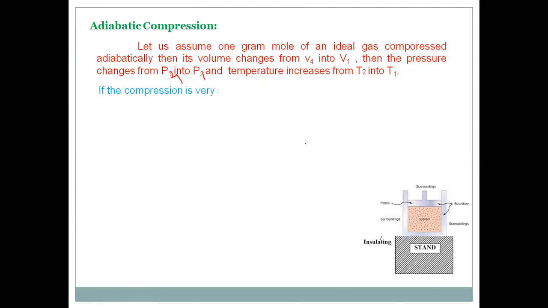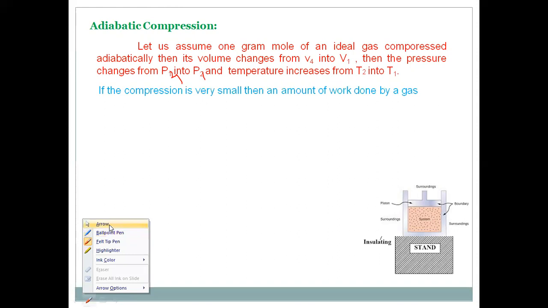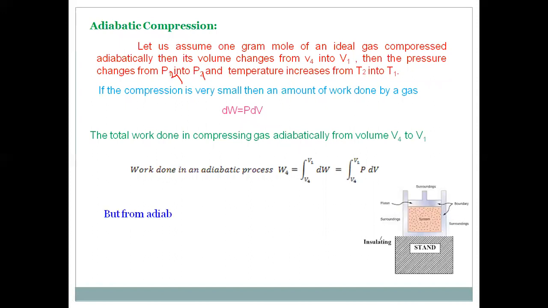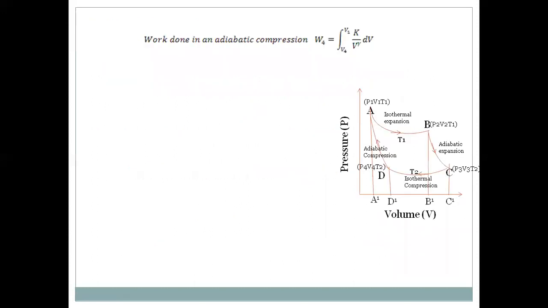Now, we know that for a small expansion dV, the amount of work done dW is equal to PdV. Where the volume is changing from V4 to V1, the total work done, W4, is equal to the integration of PdV, with limits from V4 to V1. Again, from the adiabatic gas equation, PV power gamma is equal to constant. P is replaced by K by V power gamma. So the total work done W4 is equal to the integration from V4 to V1 of K by V power gamma into dV.